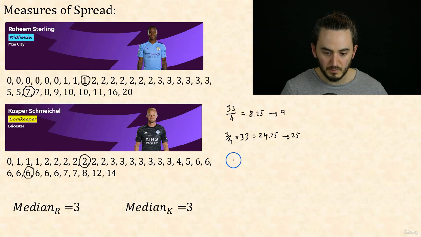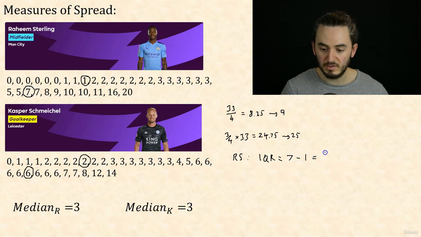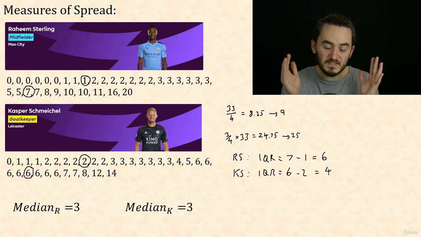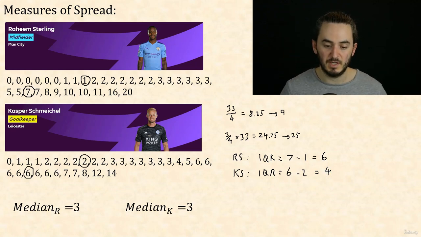All right, so for Raheem Sterling, the interquartile range is his upper quartile, which is 7, minus his lower quartile, which is 1. So his interquartile range is 6. So that means that 50% of Sterling's games finished with a score that lay across a range of 6 points. So 50% of his results fit between 1 and 7. For Kasper Schmeichel, his interquartile range is his upper quartile of 6 minus his lower quartile of 2, which is 4. And so 50% of his results sit inside a tighter pocket of results. So that suggests that his results are more consistent.